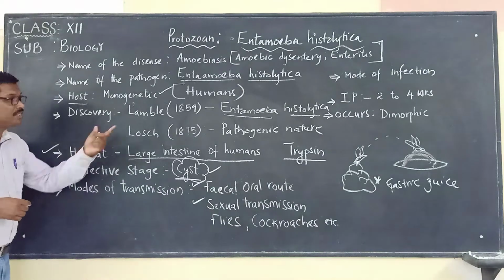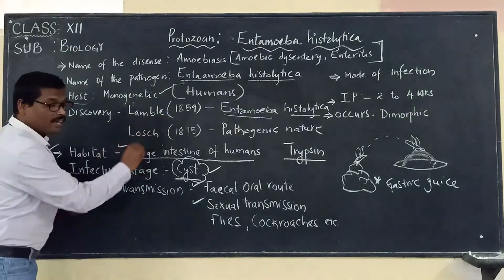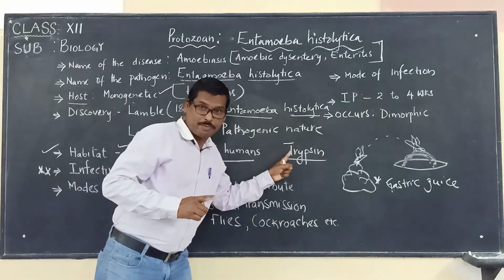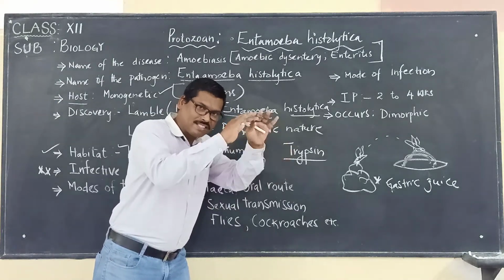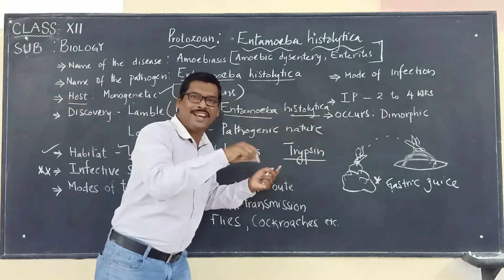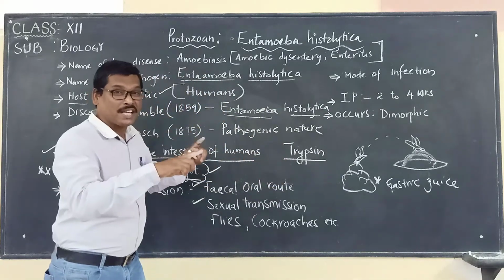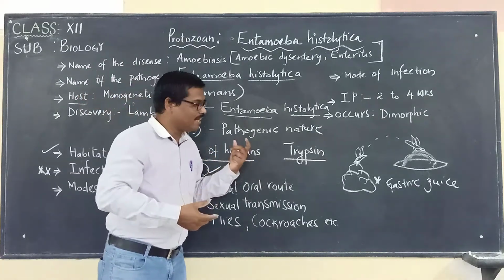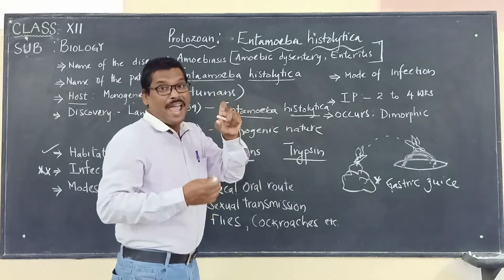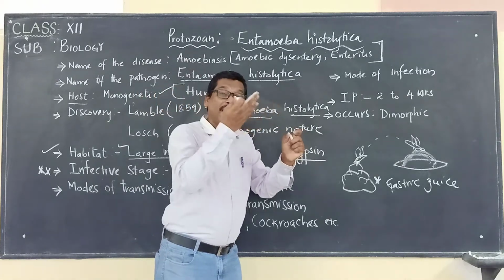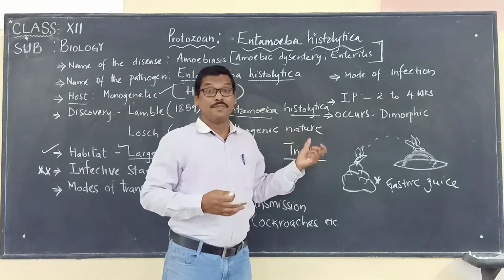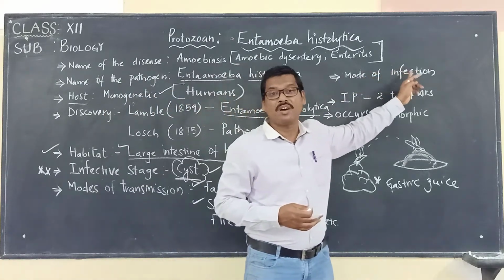The habitat of the Entamoeba histolytica is what? The large intestine of humans. So once, in the presence of trypsin, the cyst wall is ruptured, Entamoeba histolytica enters into the large intestine. There it resides and multiplies, again forming into what? The cyst form, and that cyst form will be defecated through the fecal matter. That is the mode of infection.